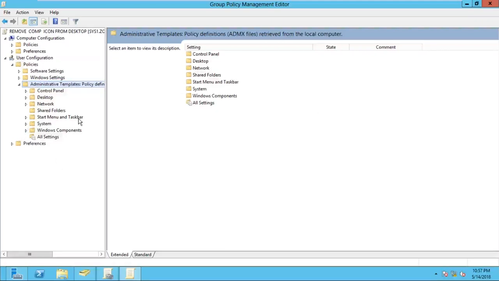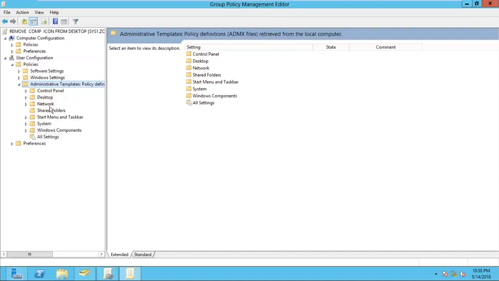By seeing these folder names, you can understand, okay, we can restrict this thing. So we have to use logic here. What is the logic? You can see here we have a container, control panel. By seeing this name, you can restrict the control panel items. If you want to restrict something from the desktop, like computer, recycle bin, network icon, you can go to desktop.